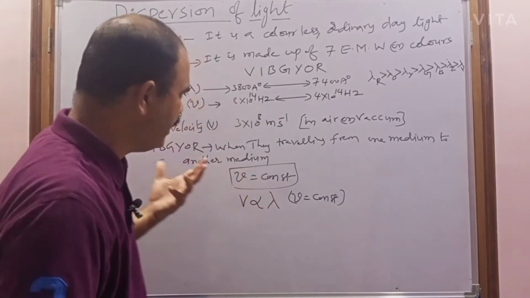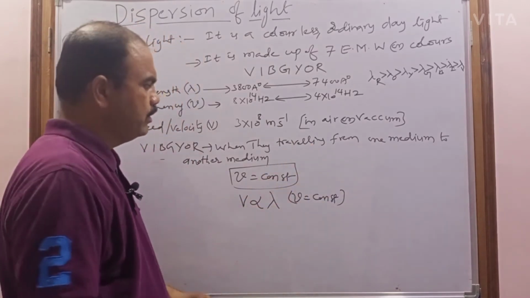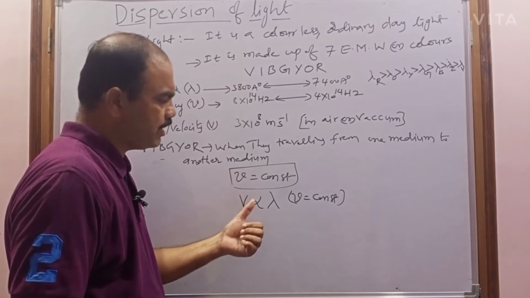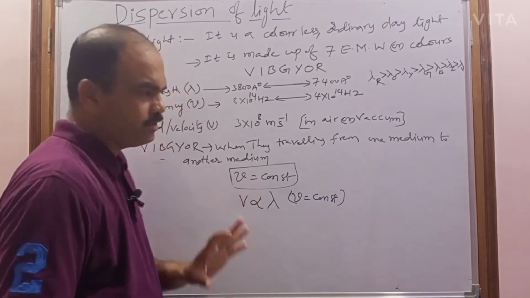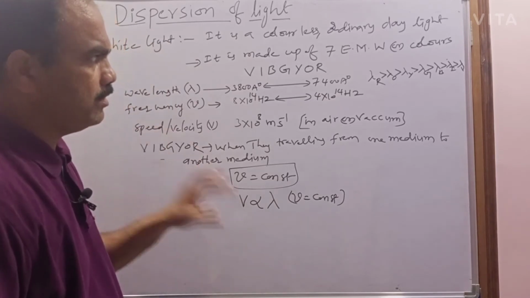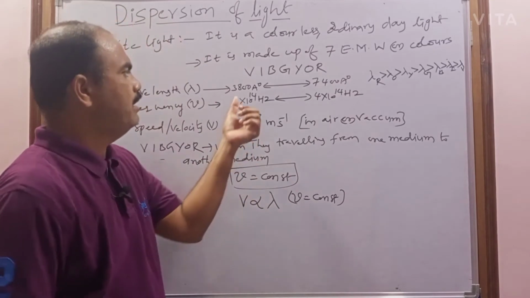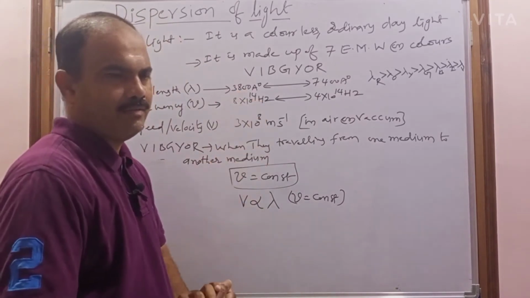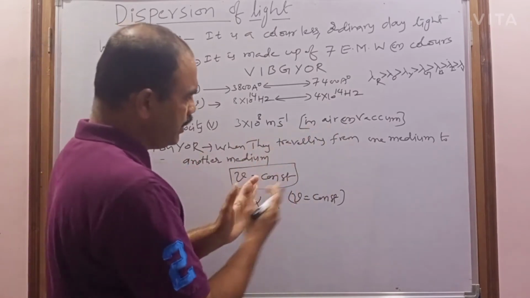This happens when the light is traveling from one medium to another medium. So which will be constant? The frequency is constant, but the velocity will change according to their wavelength. You have to remember this. Which color has the most wavelength? Red color. Which color has the least wavelength? Violet color.